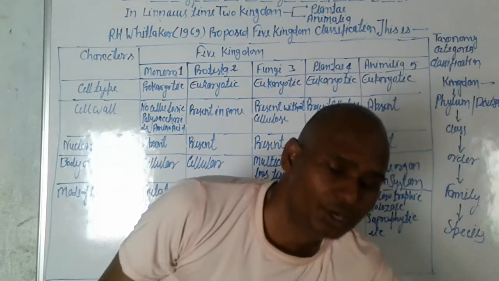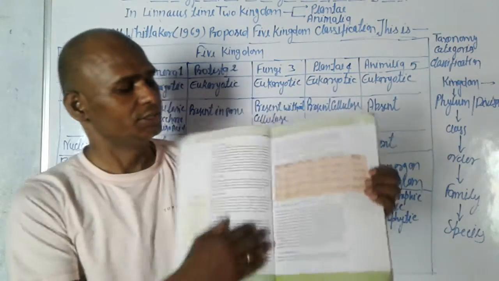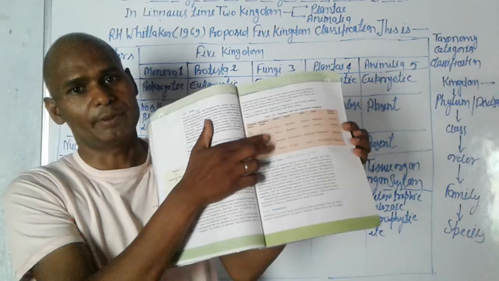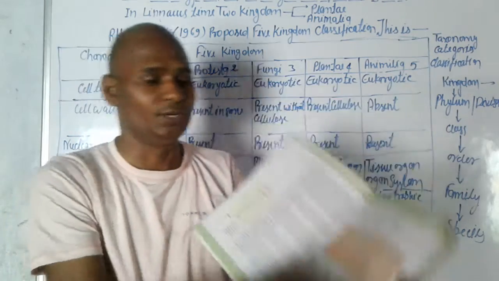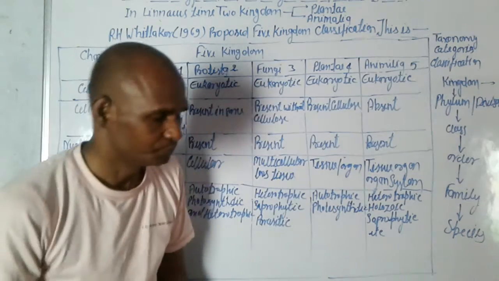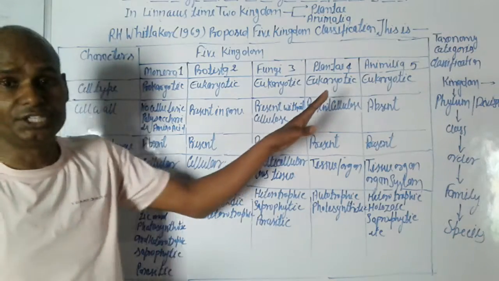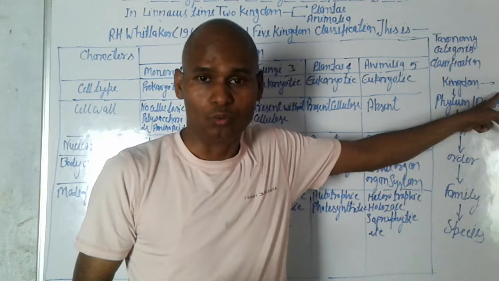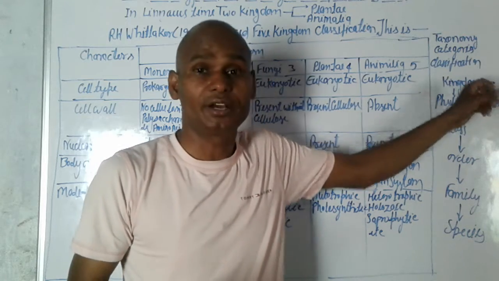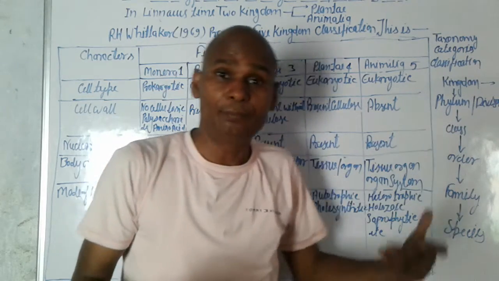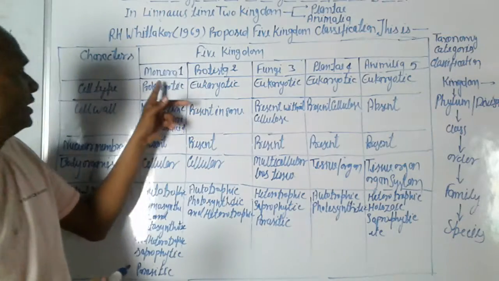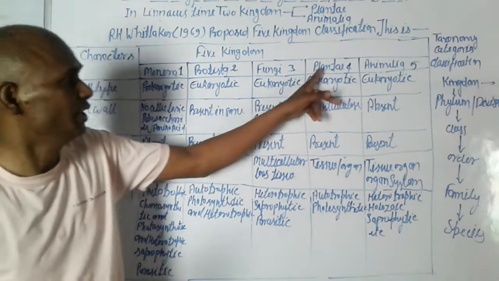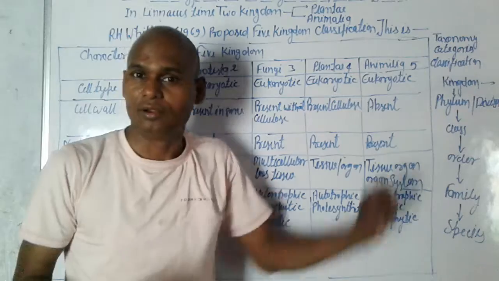You can see the table. We discuss this table in this video. This is also the classification of kingdoms. Whittaker classified the kingdoms into five kingdoms: Monera, Protista, Fungi, Plantae, Animalia.